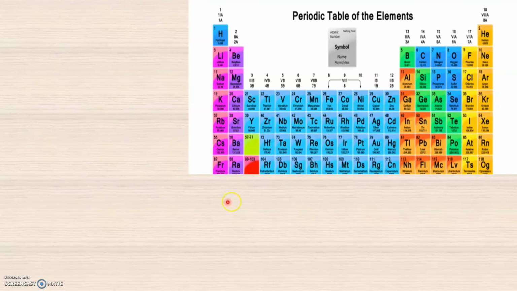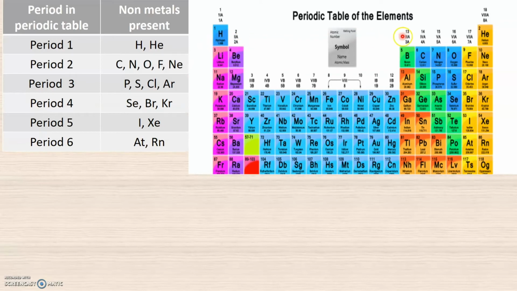Now, look into this periodic table. We know that in the periodic table, there are 7 horizontal rows called periods and 18 vertical columns called groups. Now, let us see from each of these periods which are the non-metals that are present. From period 1, the non-metals present are hydrogen and helium. From period 2, the non-metals present are carbon, nitrogen, oxygen, fluorine and neon. From period 3, the non-metals present are phosphorus, sulfur, chlorine and argon.